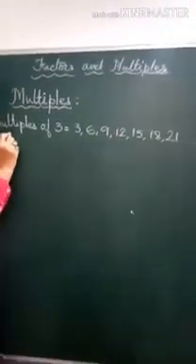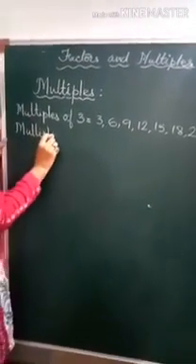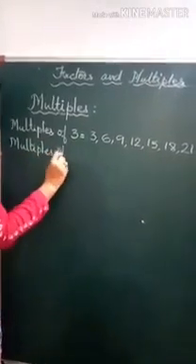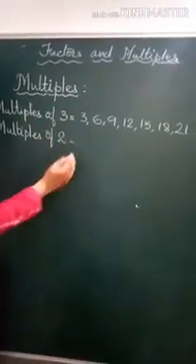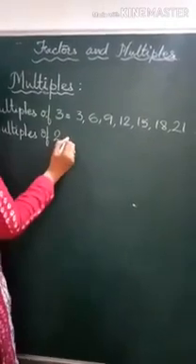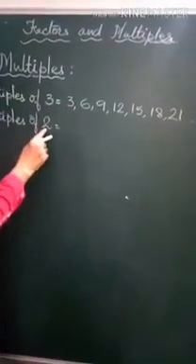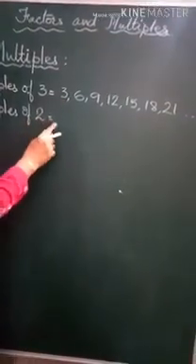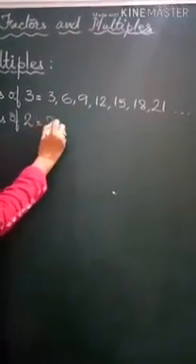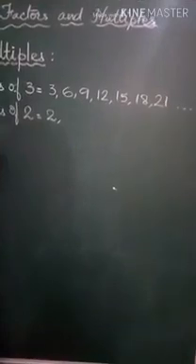Now multiples of 2. Same way we will find the multiples of 2. Remember, the smallest multiple is the number itself. The smallest multiple of 3 is 3. The table of 2 also gives 2 1s are 2. So the smallest multiple of 2 will be 2.